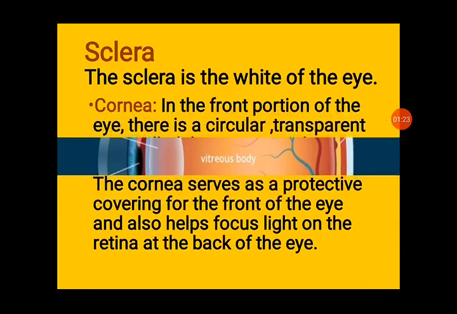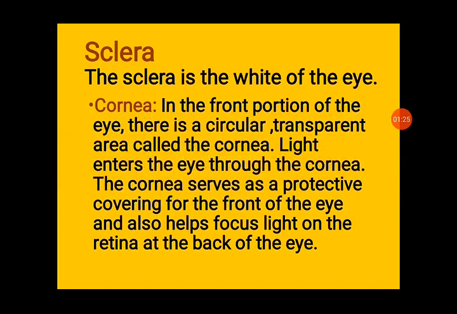Now next we will see about the sclera. The white part in the eye is known as sclera. You have seen it earlier in the picture. Now cornea: in the front portion of the eye there is a circular transparent area called the cornea. Light enters the eye through the cornea. The cornea serves as a protective covering for the front of the eye and also helps focus light on the retina at the back of the eye. Through the cornea the light passes, and the pupil is the aperture that can become smaller and bigger. I will explain it on the next page.